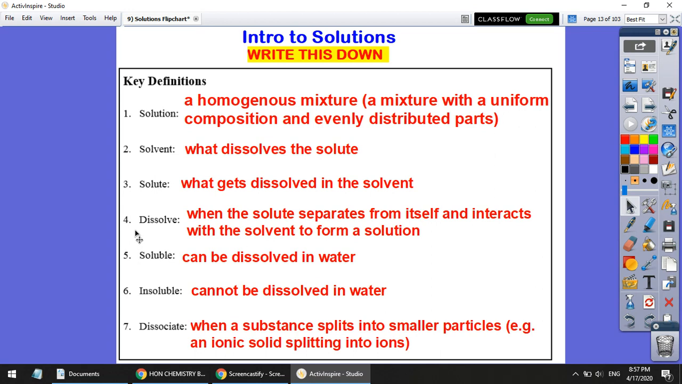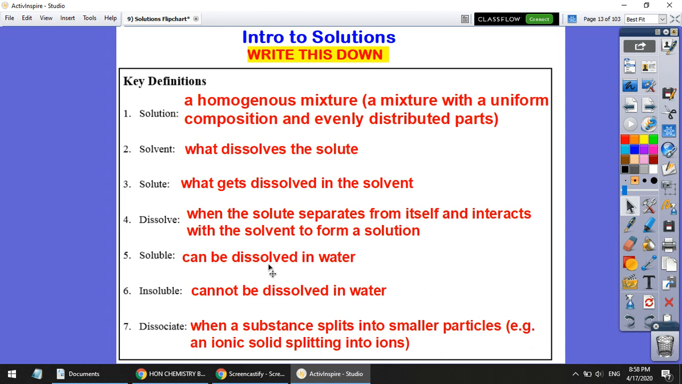So what dissolve means is the solute, something like salt or sugar or CO2 or whatever, is separating from itself and it interacts with the solvent, usually water, to form a solution. So a lot of us know things that dissolve in water, like salt and sugar often dissolve in water, but we don't really get to see very much what happens at a microscopic level. So I have a picture on the next slide I'll show you in a second. But these two words are connected to this dissolving.